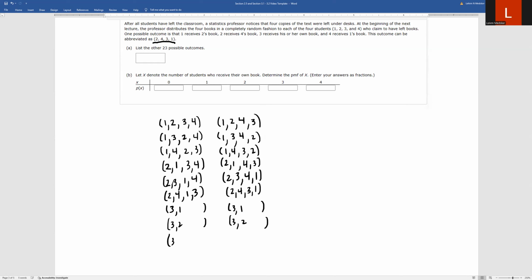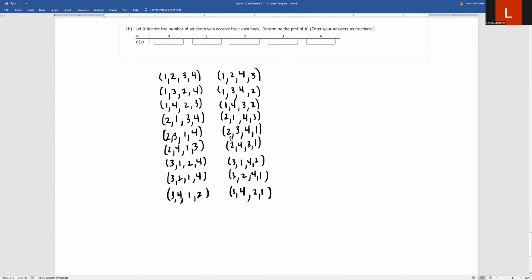And then 3 fixed with 4. So let's fill in these. If we've already used 3 and 1, it could be 2, 4, or 4, 2. This one could be 1, 4, or 4, 1. Because again, there's only one book that belonged to each student, that's why we're not repeating any numbers in the sets. 3, 4 could be 1, 2, or 2, 1.